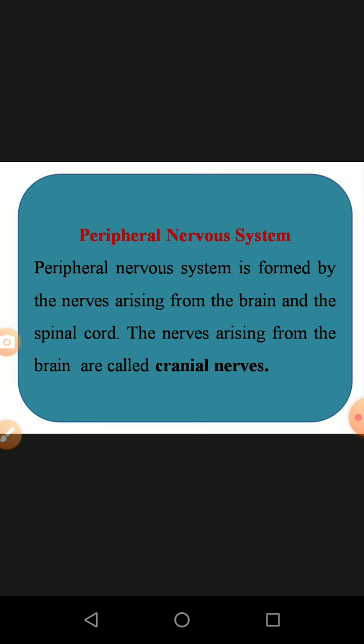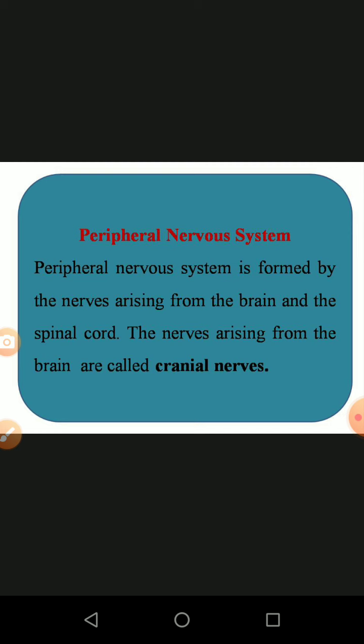According to this, we are now seeing the second nervous system of the human being, the peripheral nervous system. The peripheral nervous system is formed by the nerves arising from the brain and spinal cord. The millions of nerves that arise from the brain and spinal cord are connected with the various parts of the body. That is called the peripheral nervous system.